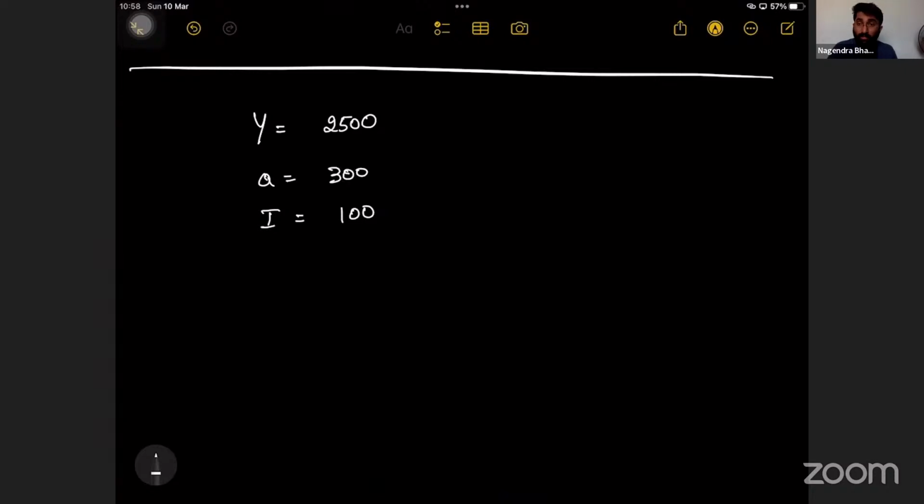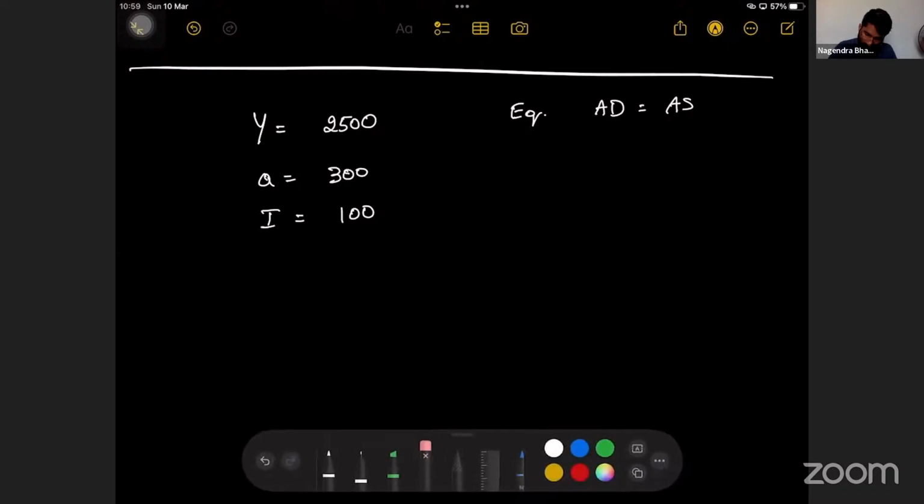And one more, they told us that all these things are at equilibrium. What is equilibrium, sir? AD is equal to AS. Can I say that AS is nothing but Y? We discussed in the last class.